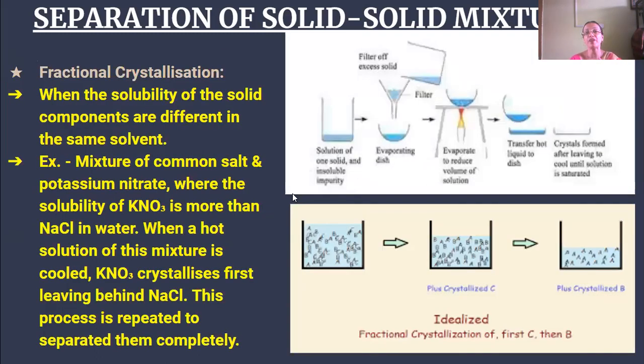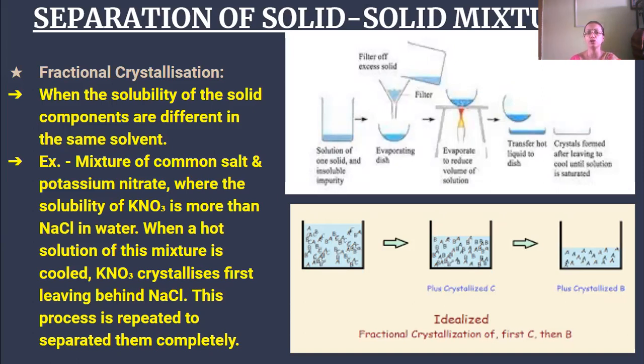Then fractional crystallization. This is another method, used when the solubilities of solid components are different in the same solvent. For example, the mixture of common salt and potassium nitrate, where the solubility of potassium nitrate is more than sodium chloride in water.